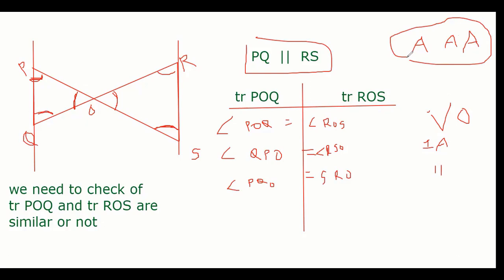The point is, in any triangles, if you prove any one of the properties, triple A or triple S or SAS, you are good. You can say the triangles are similar. Okay, everyone? Very easy. Let's try some more. Let me give another one. I'm just giving this so that you understand how to prove, because then you can prove any question that is given.